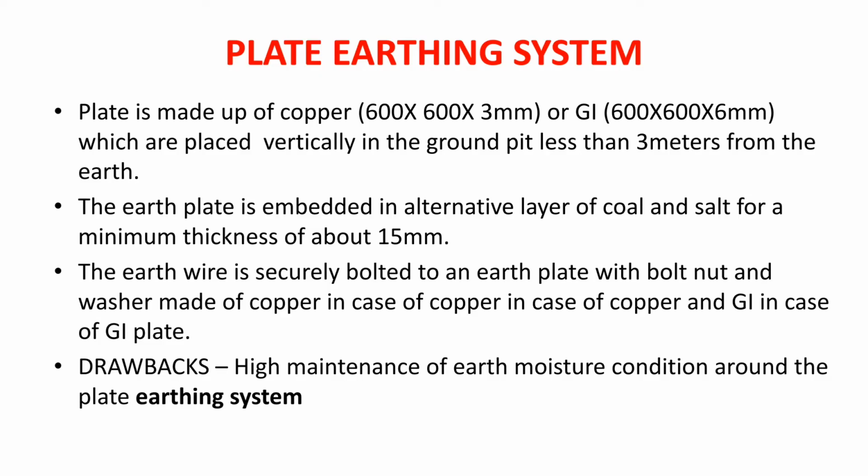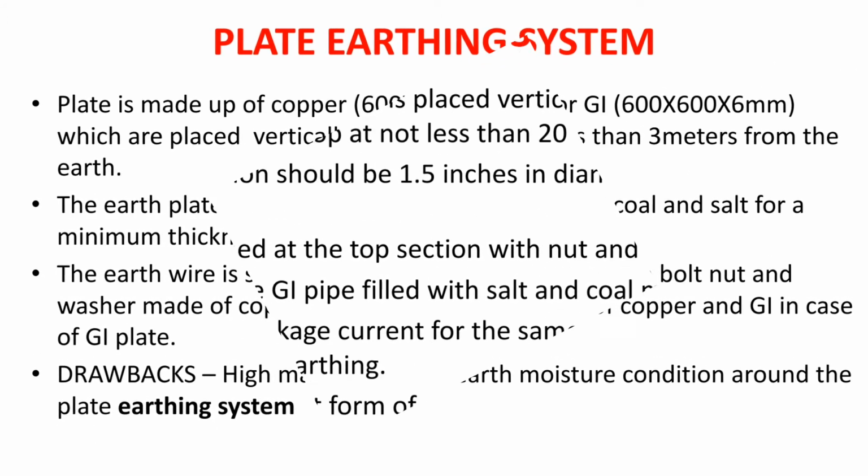Now friends, the drawback of this type of earthing is that it requires regular maintenance. We need to pour water at regular intervals to keep it moist, to maintain its moisture. And we need a large space for this type of earthing. And to overcome these drawbacks, here comes the second type of earthing.